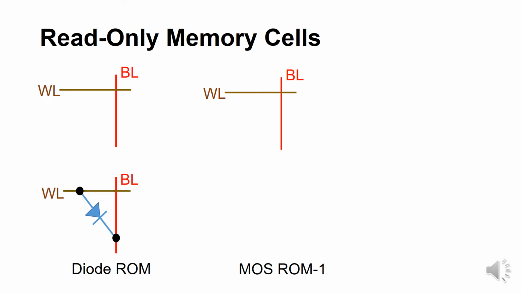If we want to store logic 1 on the bit line, we use one n-channel MOSFET. The source of the n-channel MOSFET is connected to the bit line, the gate is connected to the word line, and the drain is connected to VDD. Whenever the word line goes high, the bit line charges to logic 1.